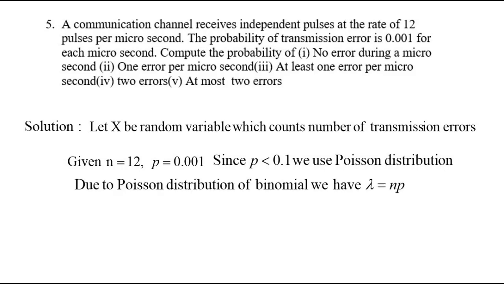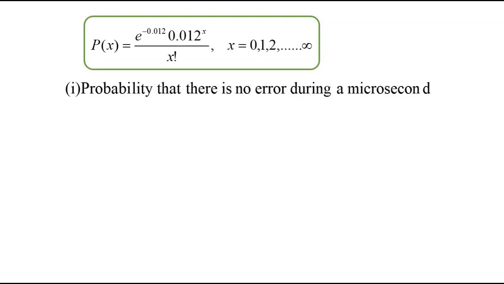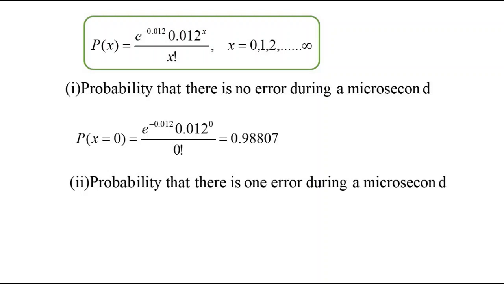For Poisson distribution, lambda is equal to n into p. Multiply these two, you will get the value of lambda. Substitute that in our function. Now let us calculate our first question. Probability that there is no error, that means put x equal to 0. Probability that there is one error, put x equal to 1.